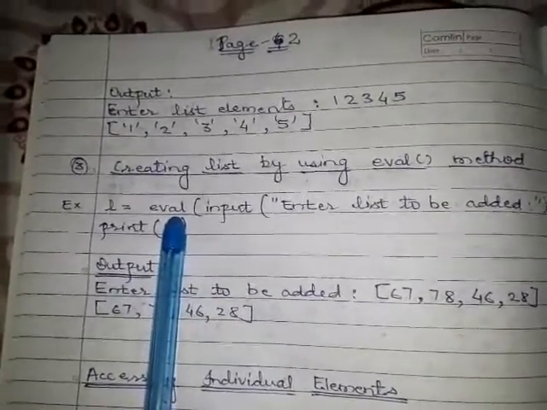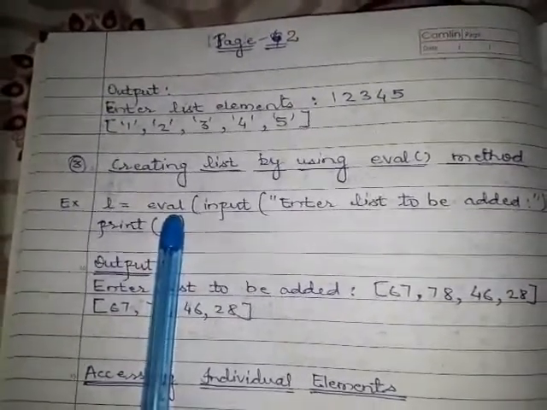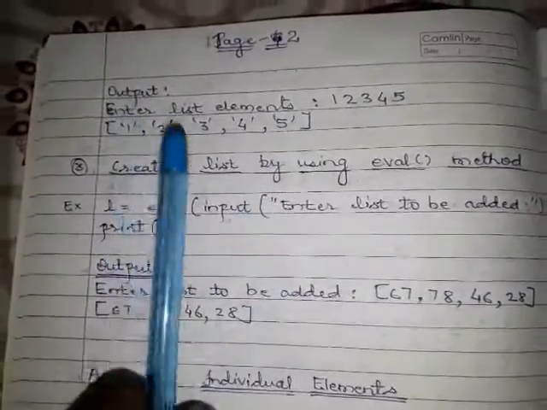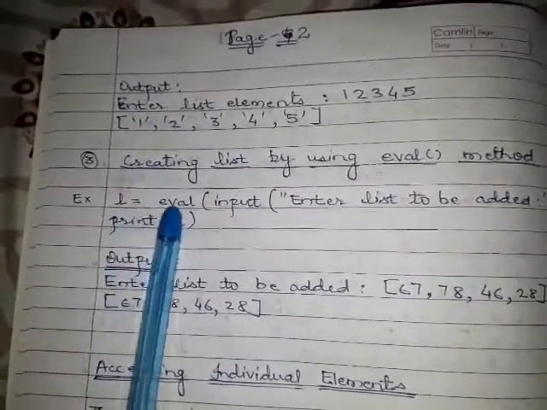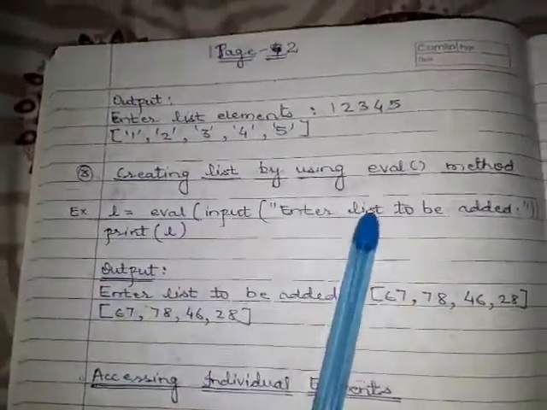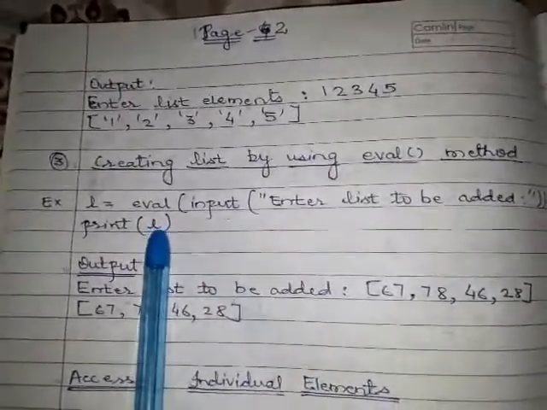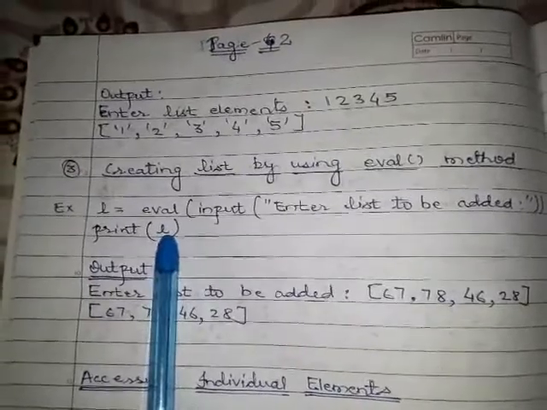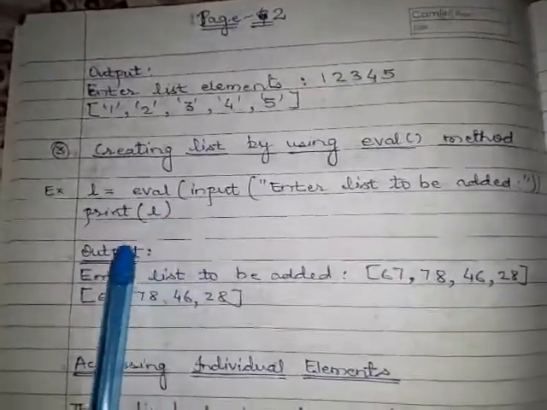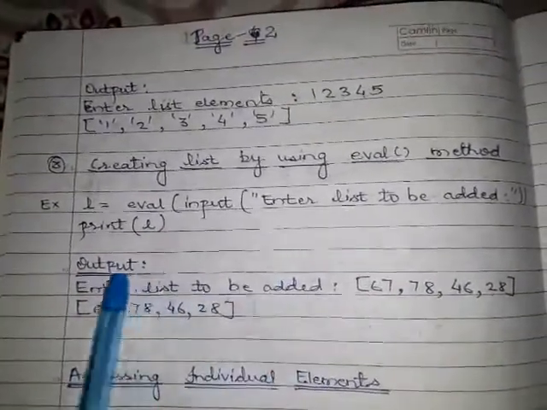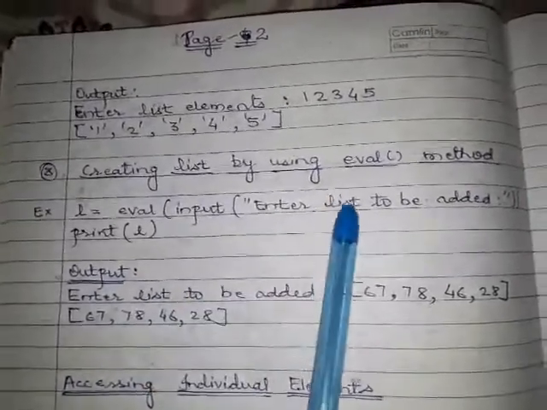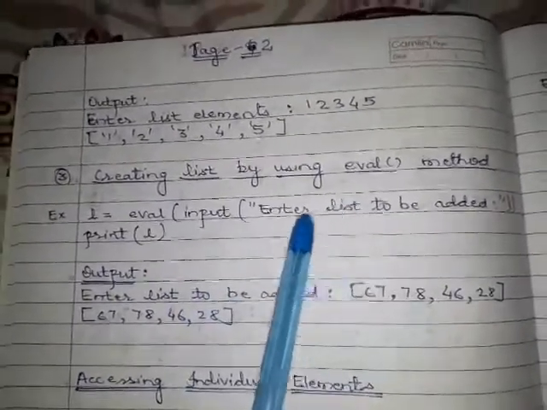Whatever you give as input, either in the form of a list or tuple, it will be converted. So L equals to eval input, enter list to be added, and then again print the variable. So look at this carefully. This message is to be displayed, whatever I gave in the input method.